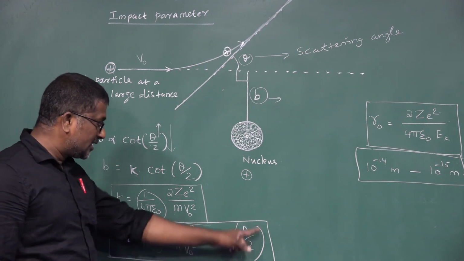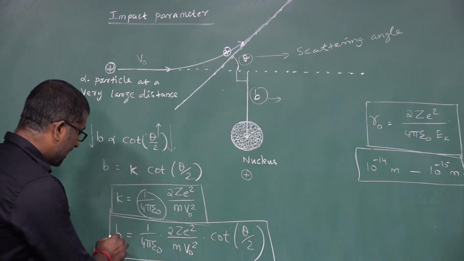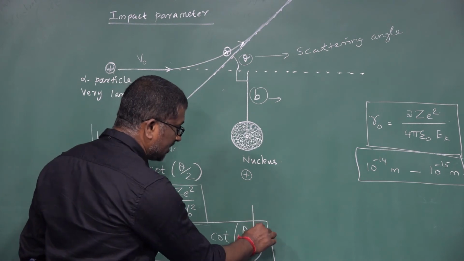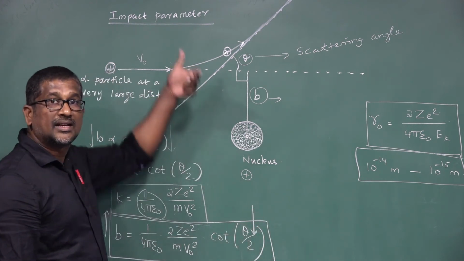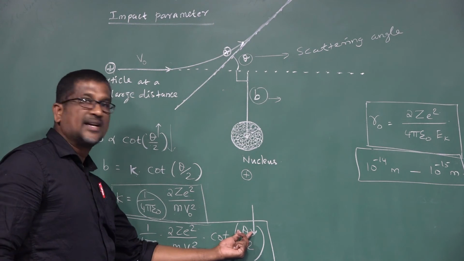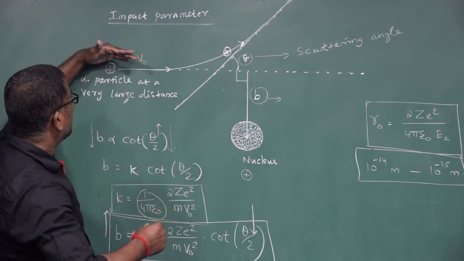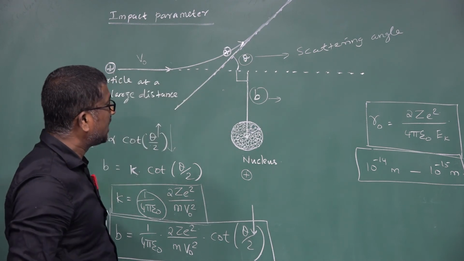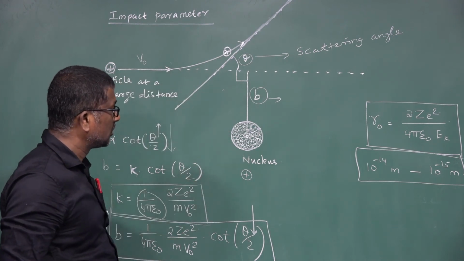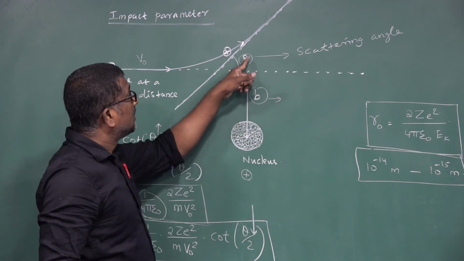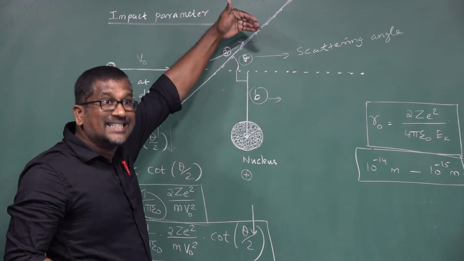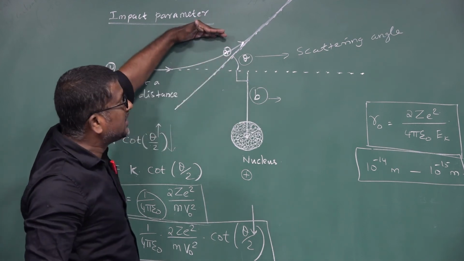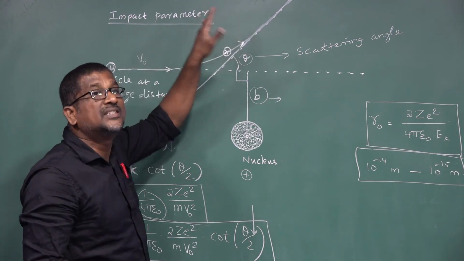From this equation, it is clear that if the impact parameter increases, the scattering angle decreases. It means if the alpha particle comes close to the nucleus of the atom, the nucleus of the gold, then the scattering angle value increases. If the alpha particle moves away from the gold nucleus, the scattering angle value decreases.